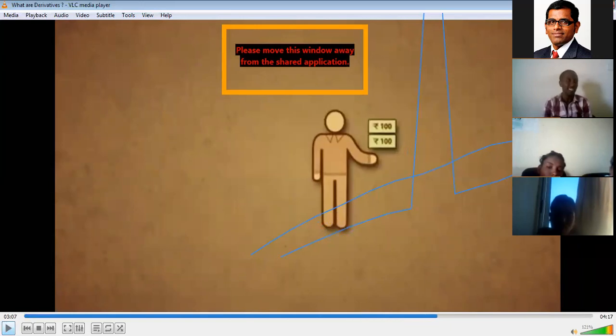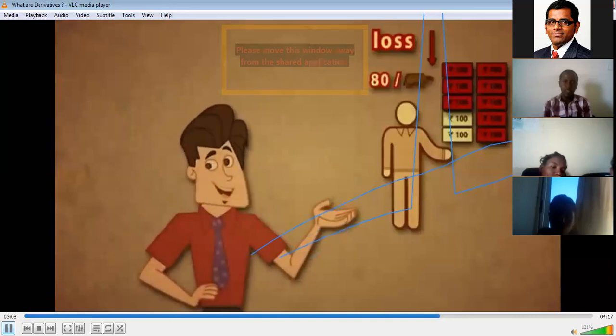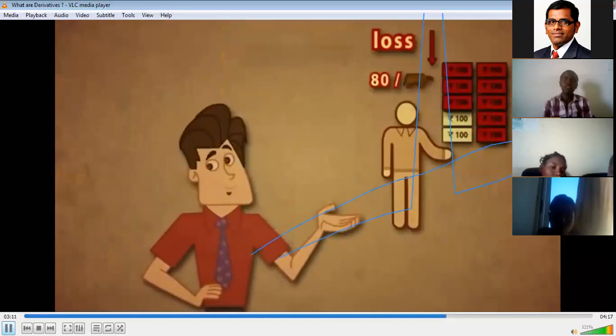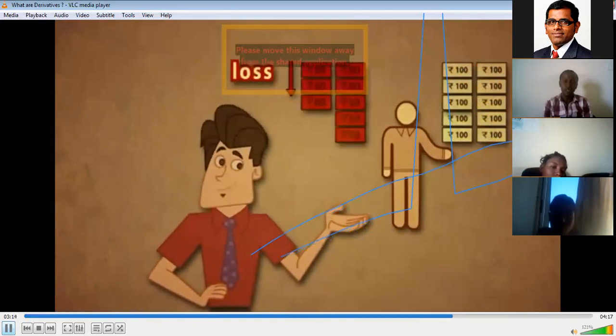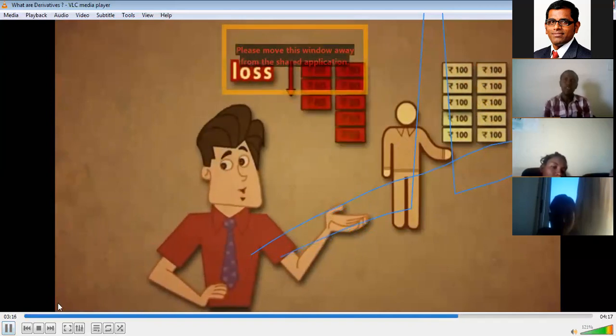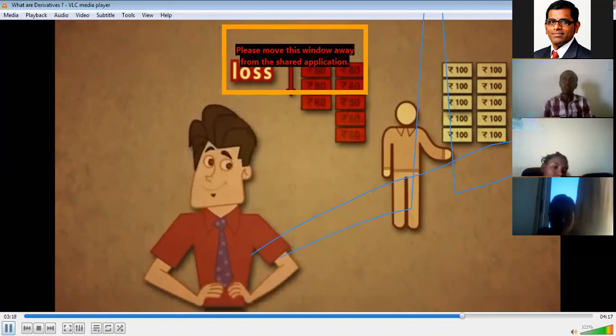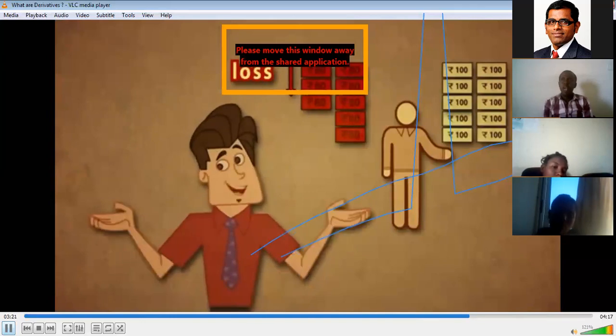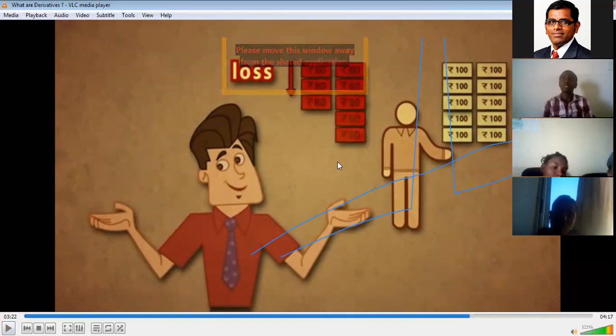You agreed with the farmer to buy at 100, but the market price of the cow is 20. So you lose 80 birr on each cow, or an 800 rupee loss on your investment, because of 10 cows, if the cow price goes down after 1 year. It is a huge risk to take. So derivative contracts are very high-risk contracts, and investing in a derivatives contract is very risky.